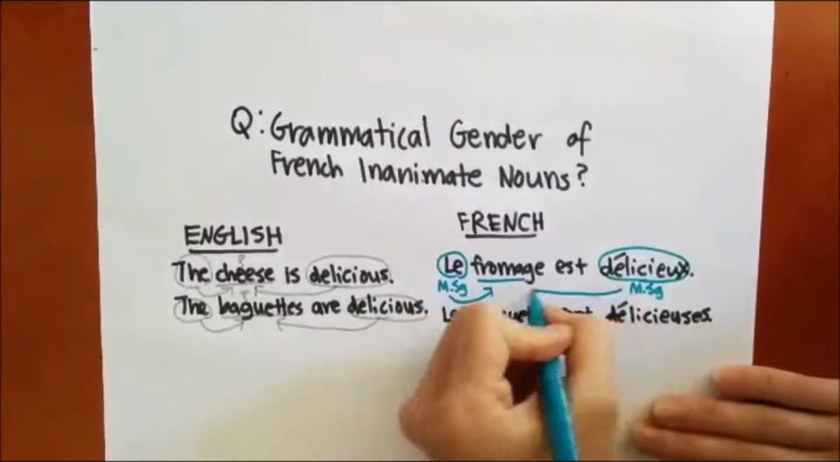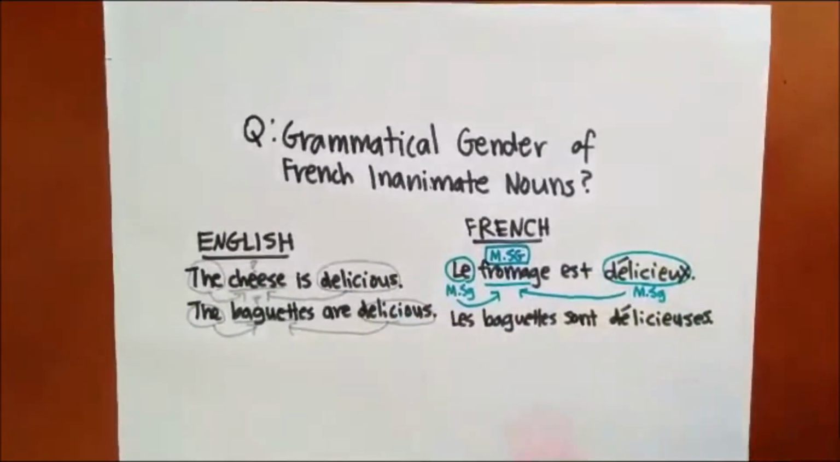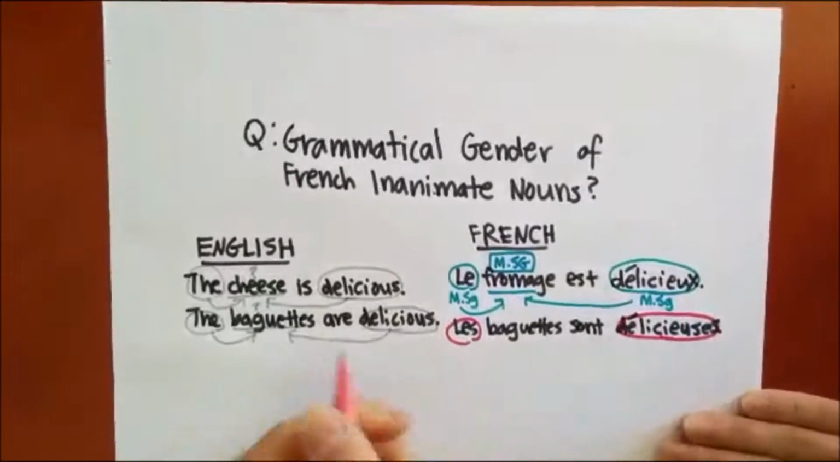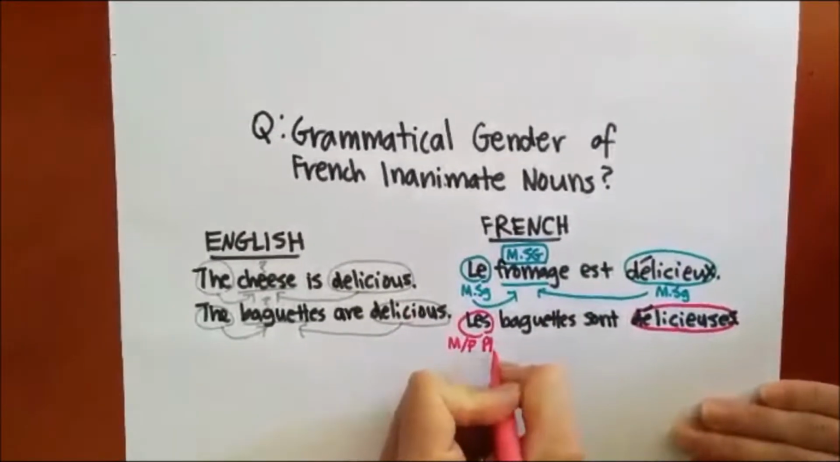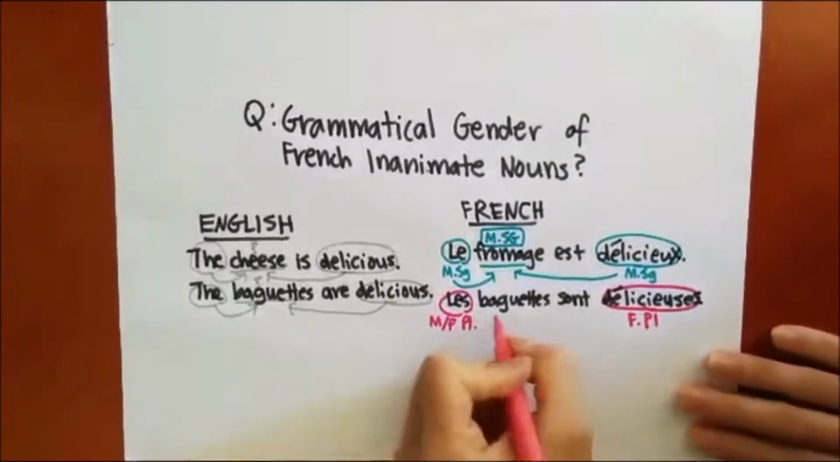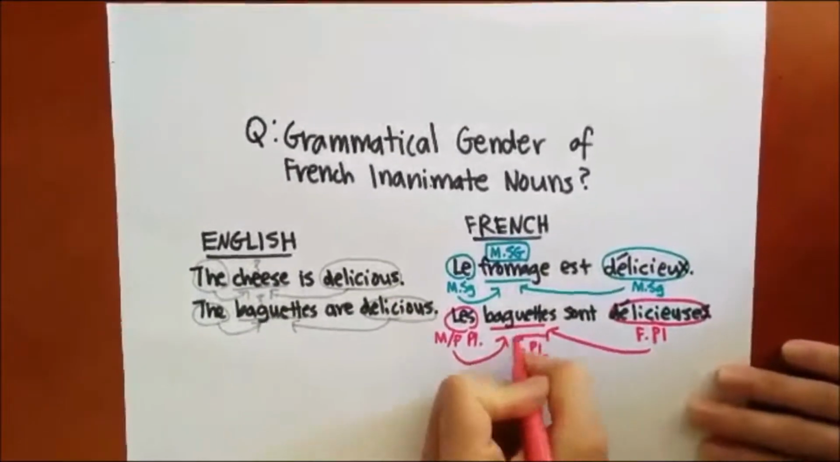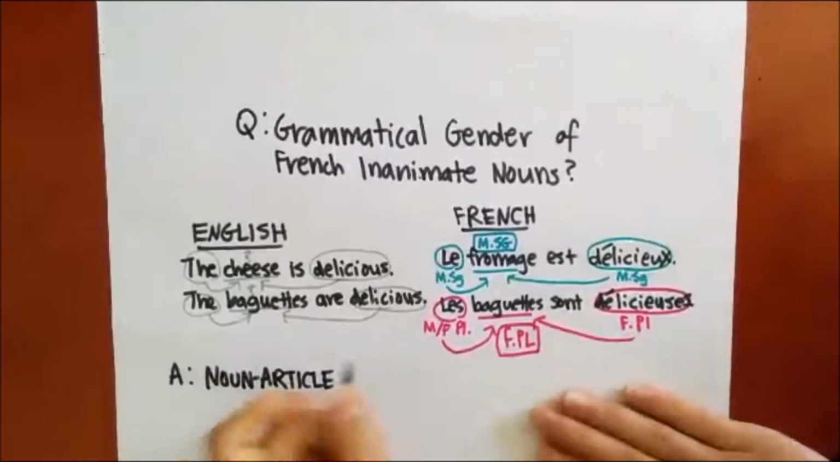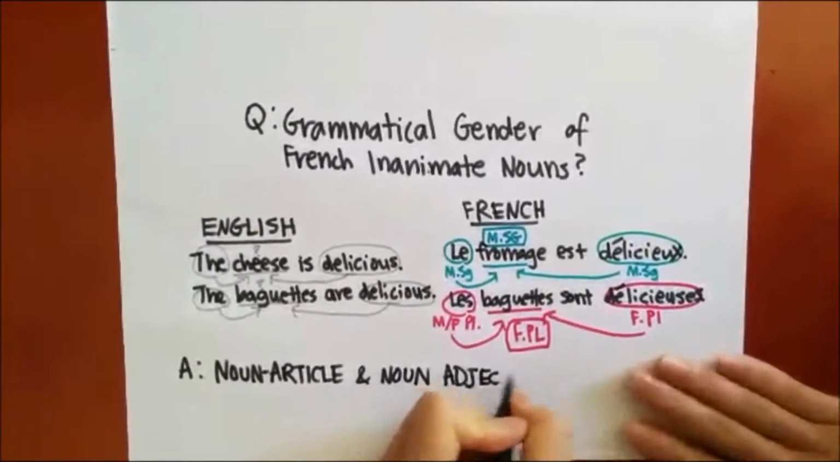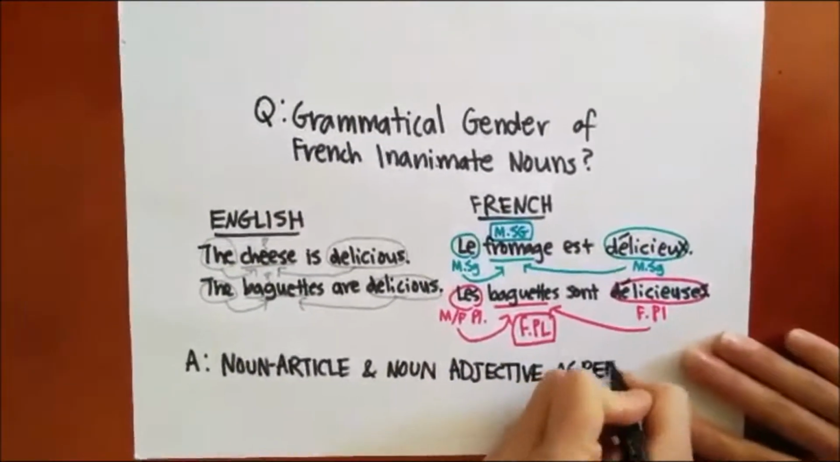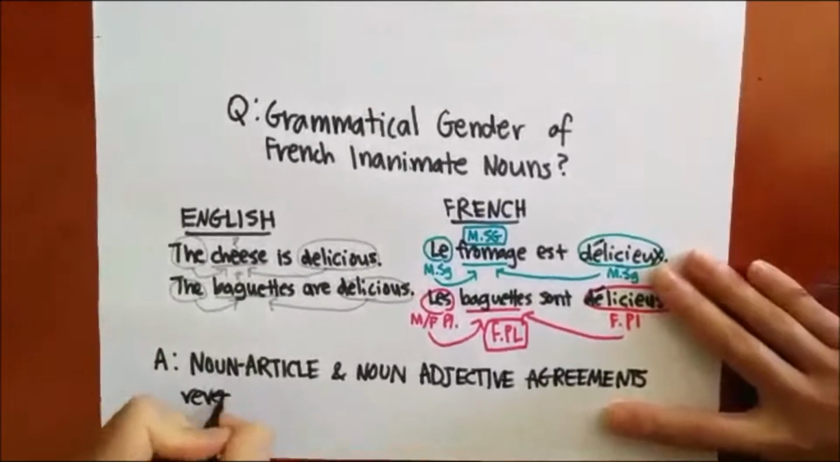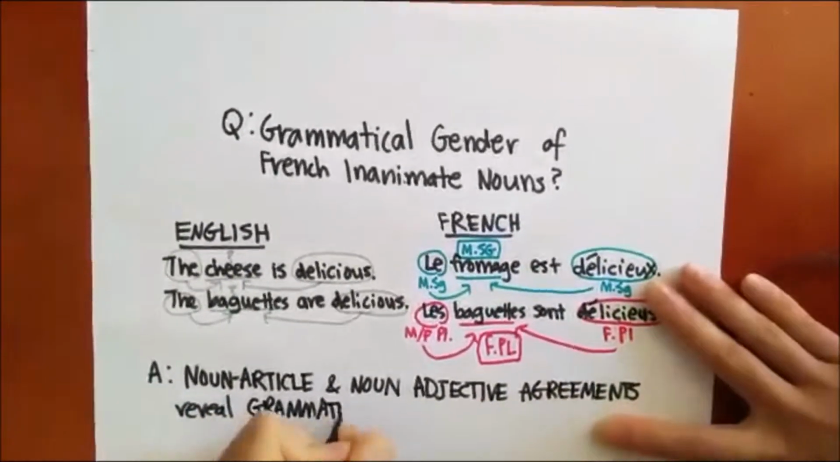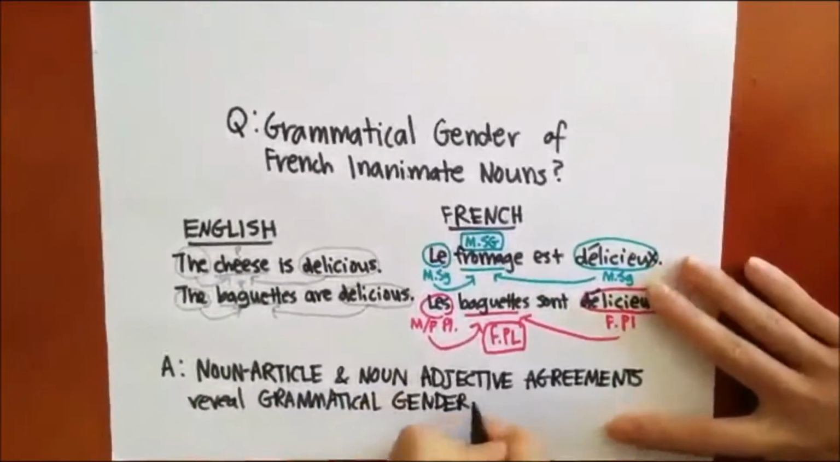So, the noun fromage must also be masculine singular. Similarly, in les baguettes sont délicieuses, we see that baguette must agree with the plural article les and the feminine plural adjective délicieuses. So, the noun baguettes must also be feminine plural. We can therefore conclude that in French, noun-article and noun-adjective agreements can reveal the gender and number of the noun, which we can then use to determine their arbitrarily assigned grammatical gender.